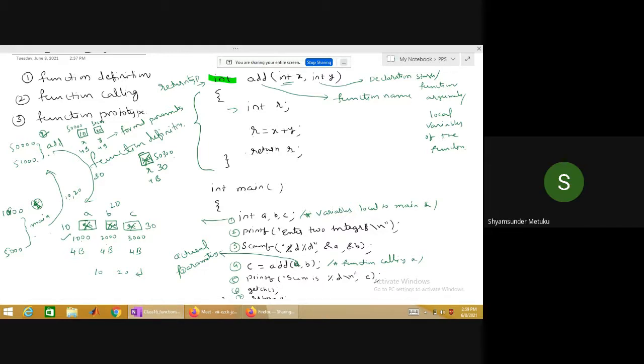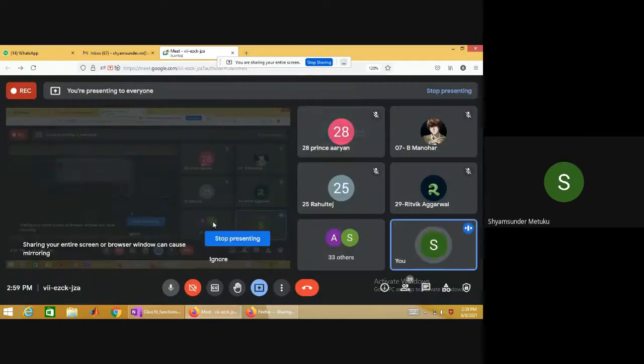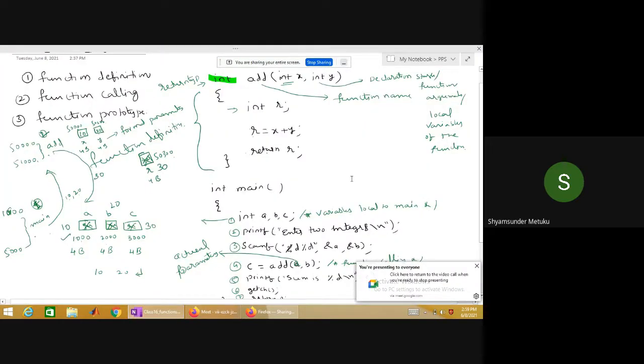So in this program, the extra terminology I have used compared to the previous class is that there is something called actual parameters, and there is something called formal parameters. That is the first point you must remember. The second point, the memory allocation to the functions. For the main function, the memory range is different. Every function has its own. Here I have only one function, but you can have multiple functions also, there is nothing wrong in that. Is it clear? Yes, sir. Is it clear to all of you? Yes, sir.